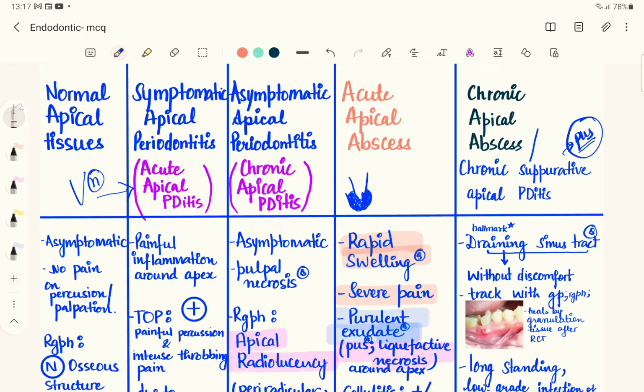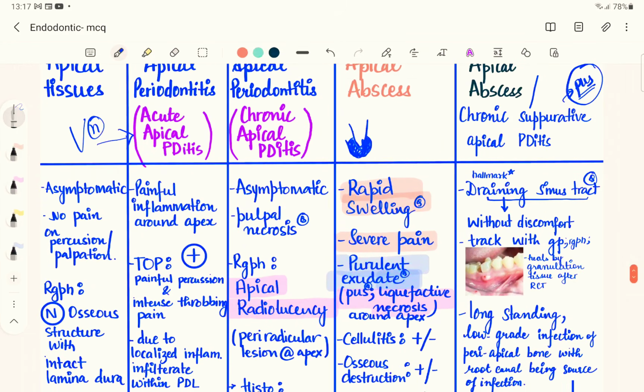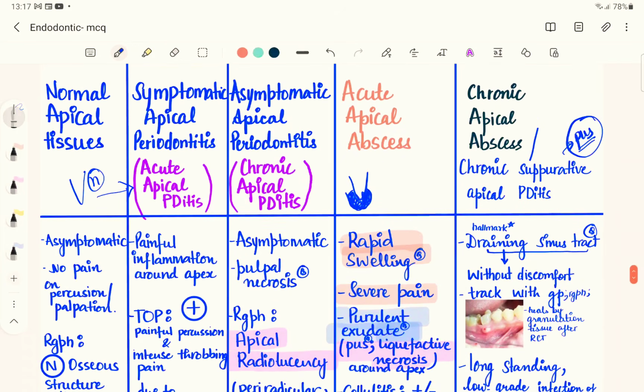Since it is a chronic abscess, the pus which has accumulated over the time period will find a path in the bone and come out into the oral cavity. If the pus is in the periapical region and is of short duration, we call it acute apical abscess. What if the acute apical abscess is not treated?